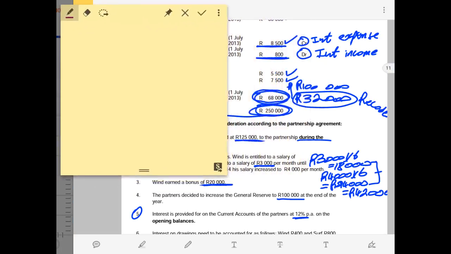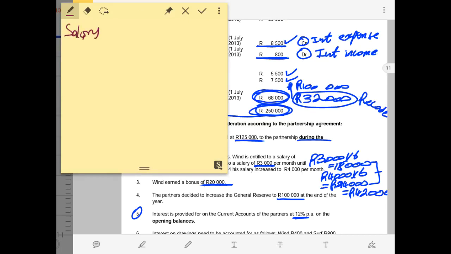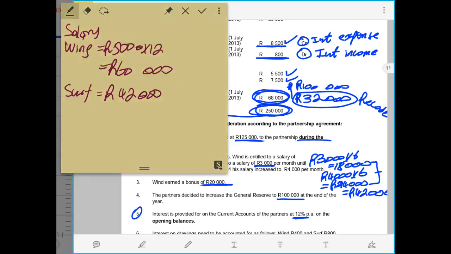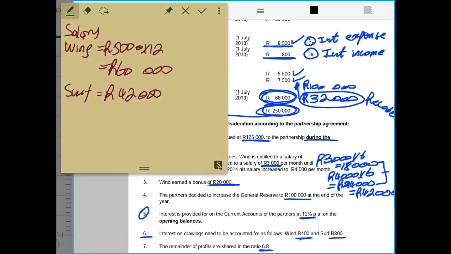So now I just want to show the calculations there for salary. The salary for wind is 5,000 times by 12, that will give us an amount of 60,000 rands. And the second partner is SAF. SAF has a salary of 42,000 rands. If you remember, we did show the calculations for the salary of SAF.